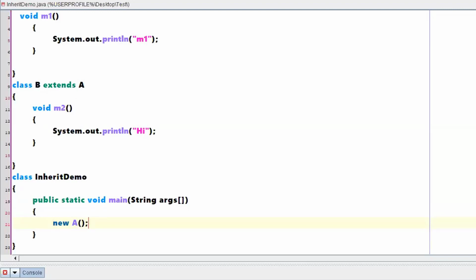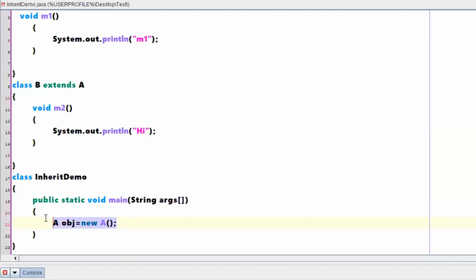Yes, you are creating an object of class A. What you do later is, whichever object you have created, you refer to it with the same data type, that is, the same type of object. Whatever object has been created, you are referring to that particular object by this name. I'm just explaining how that particular statement will work.